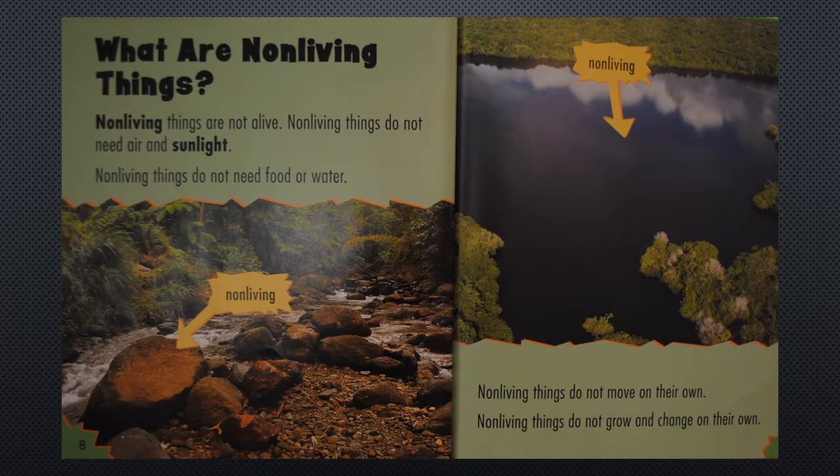What are non-living things? Non-living things are not alive. Non-living things do not need air and sunlight. Non-living things do not need food or water. That rock right there is non-living. The lake right there is non-living. Non-living things do not move on their own. Non-living things do not grow and change on their own.